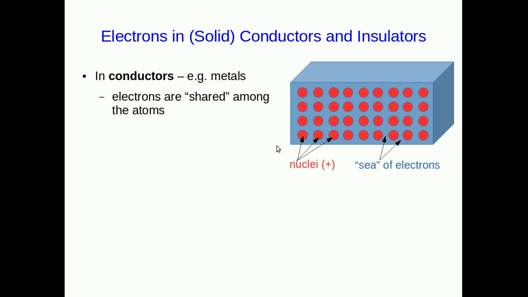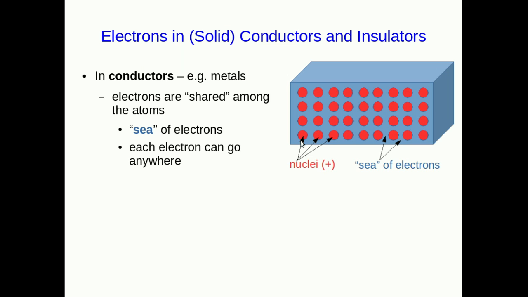Whether or not an object is a conductor or an insulator is determined by how charge moves around in it. And in solids, that mostly means how electrons move around. So in conductors, such as metals, the important thing to realize is that the electrons aren't really in clouds around individual atoms. They're sort of shared among all the atoms. We could call it a sea of electrons. And so the view that you might want of a metal is that each electron is free to just move around anywhere, and the nuclei are sort of hovering in this sea of electrons.